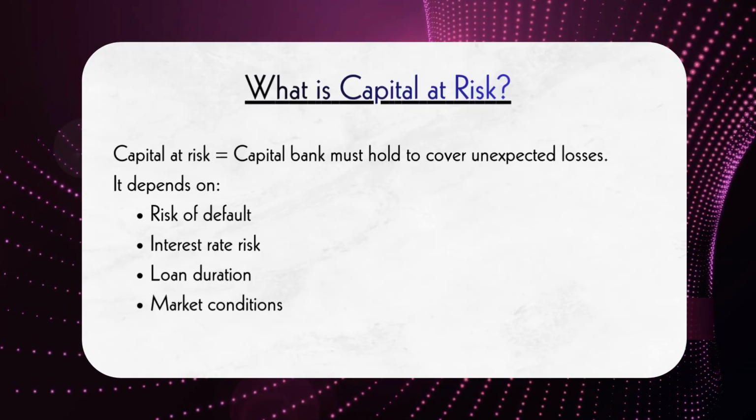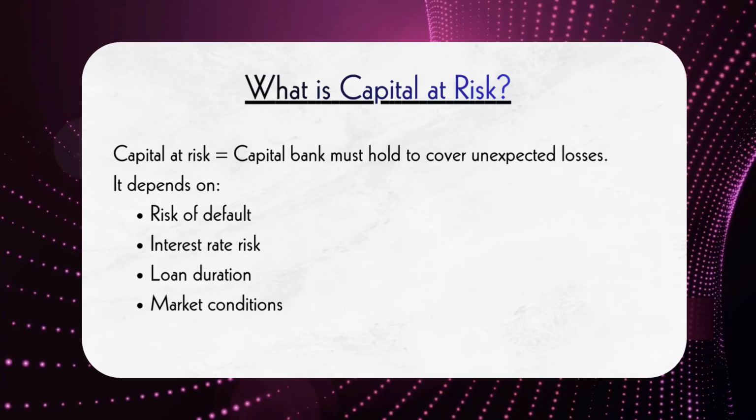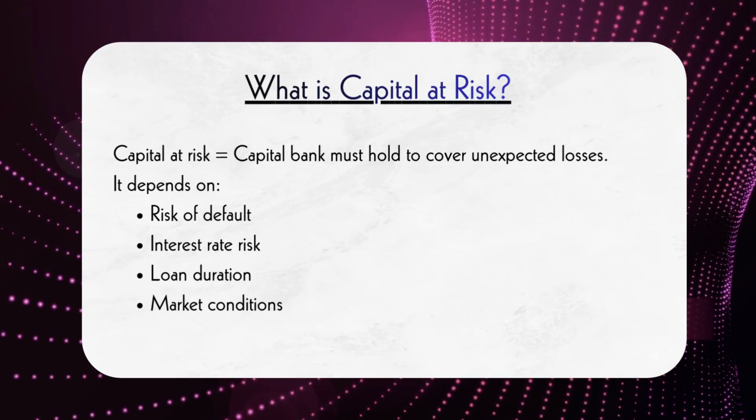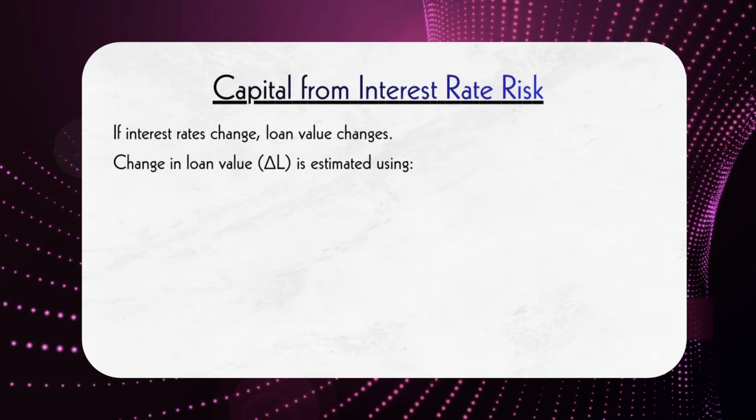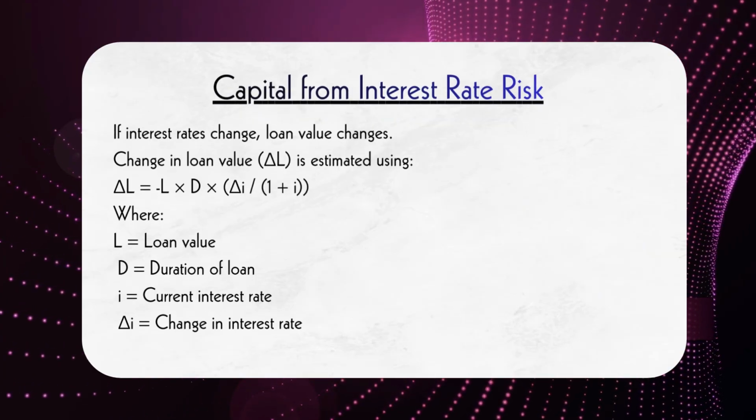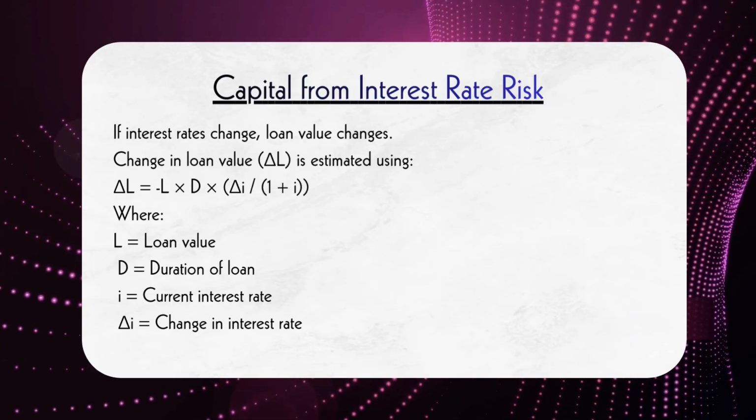Now, capital at risk represents the money the bank must hold to protect itself from unexpected losses, and this depends on default risk, interest rate risk, and the loan's duration. When interest rates change, the value of the loan also changes, and we estimate this using the duration formula.